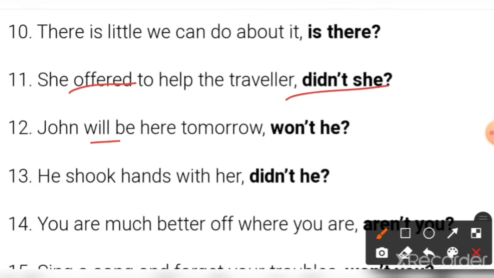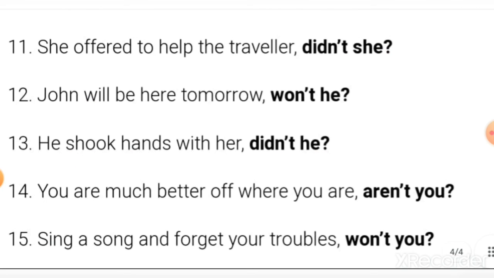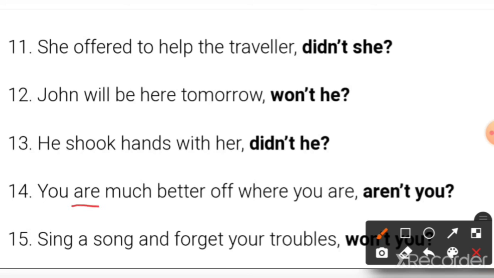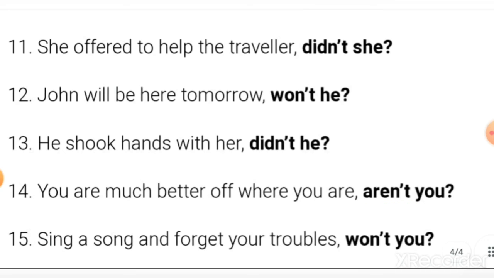John will be here tomorrow. Won't he. The negative of will not is won't he. For John we will use he. He shook hands with her. Shook. Second form, we will write didn't he. Are. Aren't you? Then sing a song and forget your troubles. Won't you or will you. Okay, you can write anything. Clear?